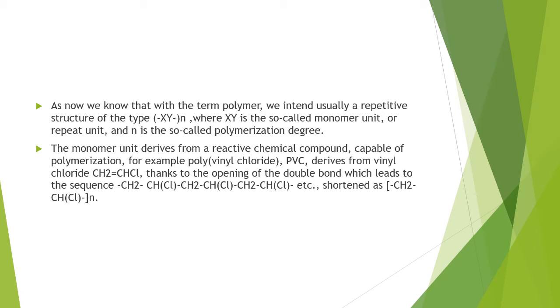For example, polyvinyl chloride (PVC) derives from vinyl chloride, thanks to the opening of the double bond, which leads to the sequence shown here on the screen, shortened as CH2CHCl, and it can be represented by the term given here on the screen.